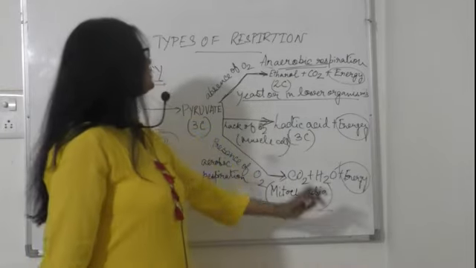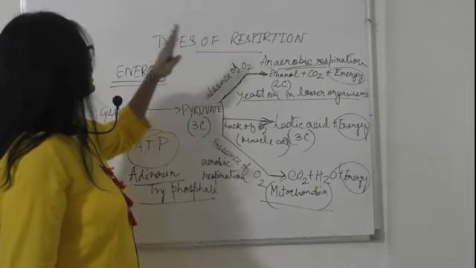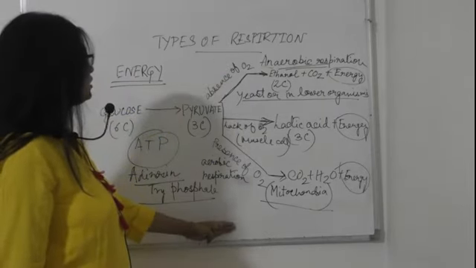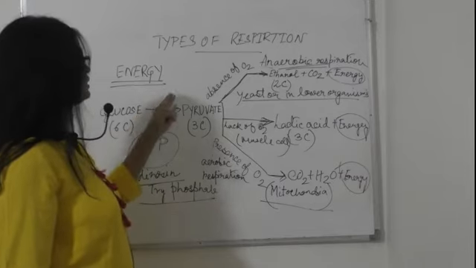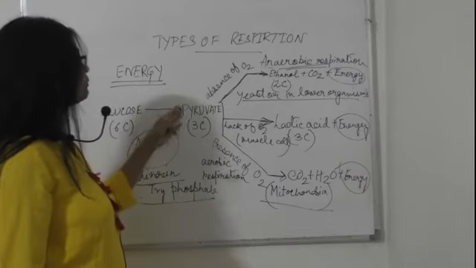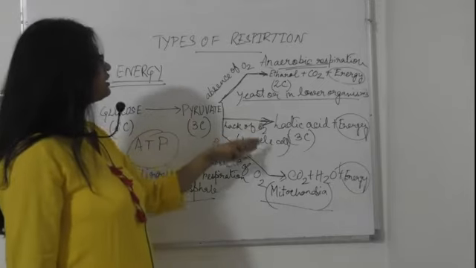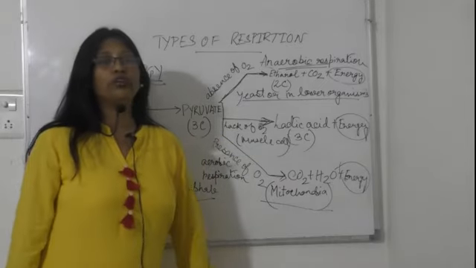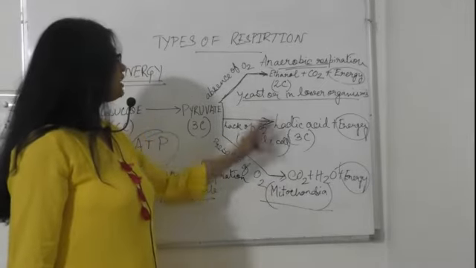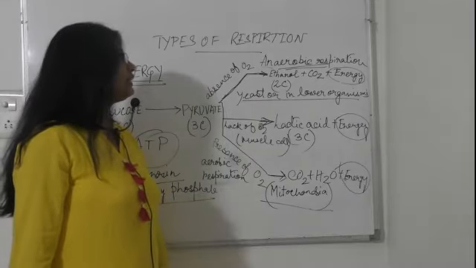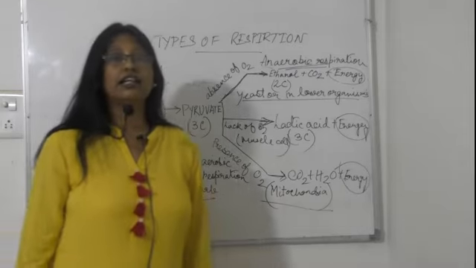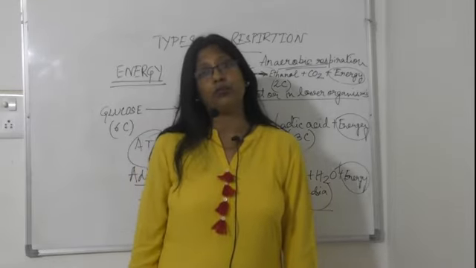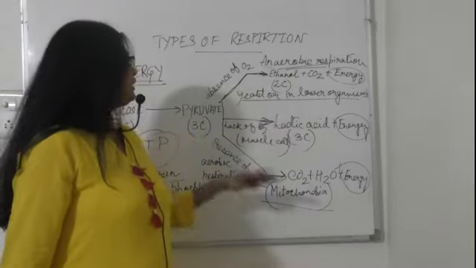So this is all about the types of respiration, where you can see that the glucose molecule is transformed into pyruvate, and then pyruvate goes through these 3 processes, and these are the cases where you can see aerobic and anaerobic respiration.